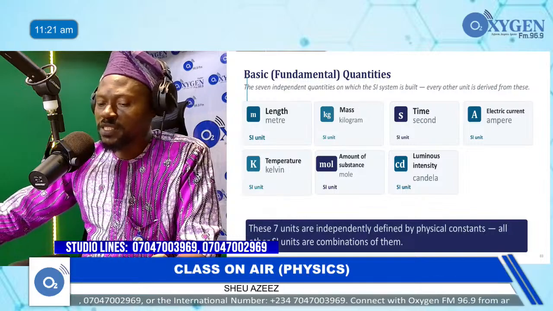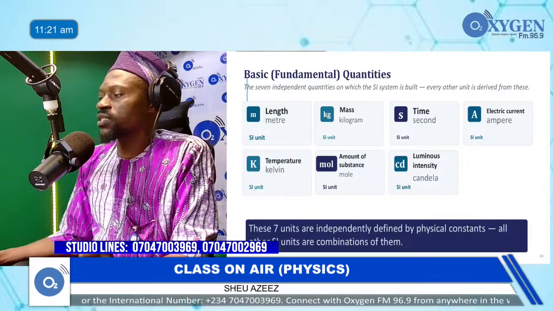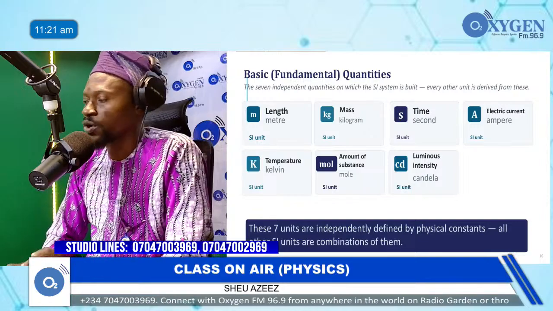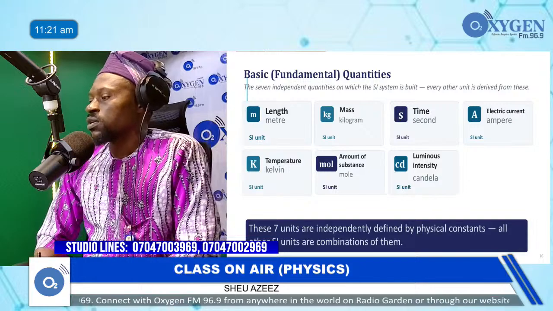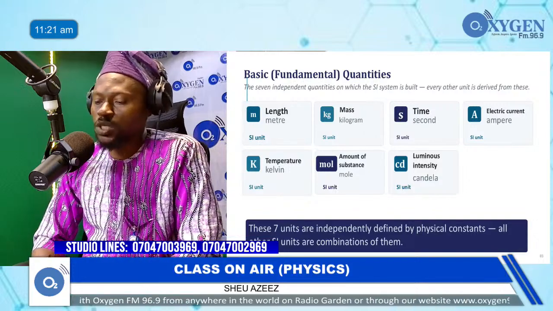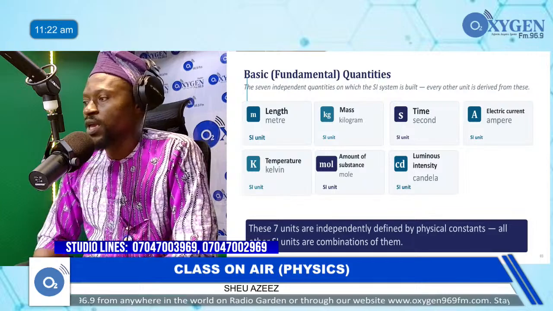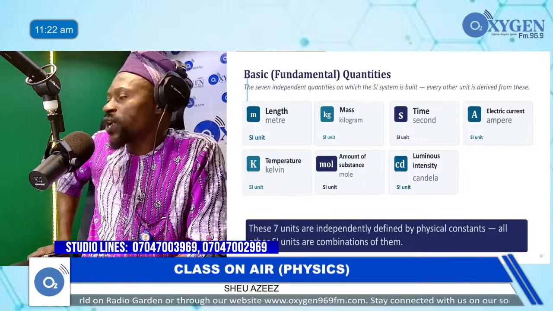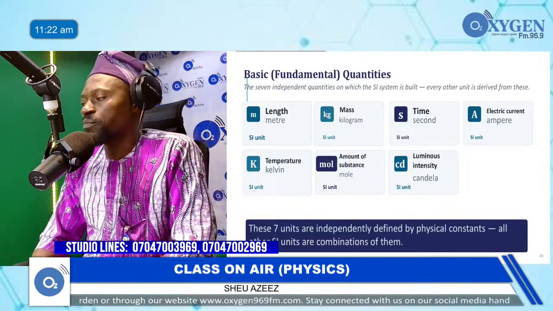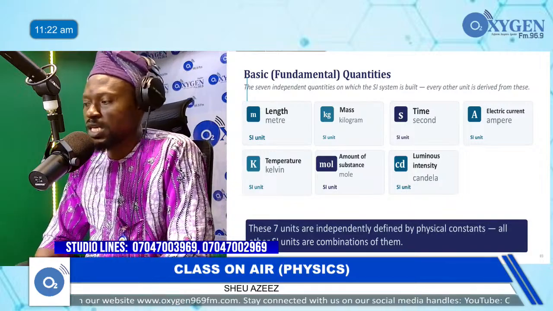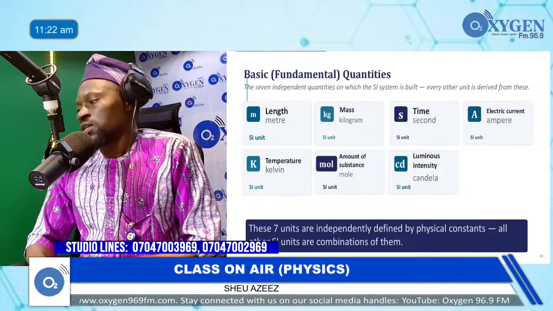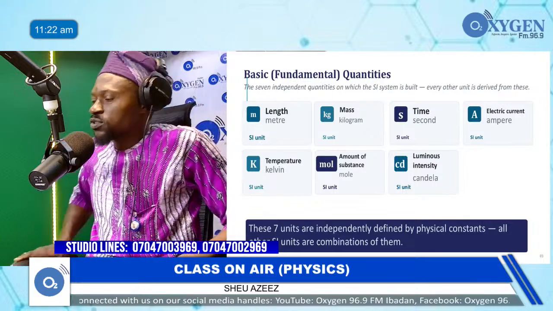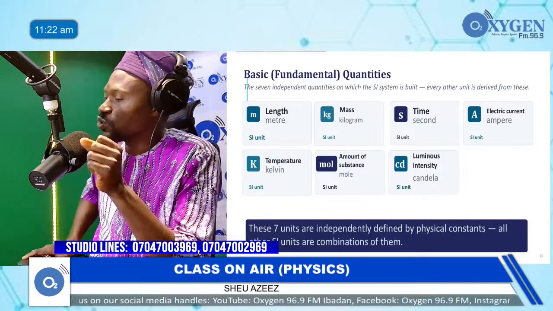The next quantity is electric current. In some texts, you can see it as only current. And then this one, the unit is ampere. The unit is ampere, and ampere goes thus: A-M-P-E-R-E. That's ampere. And then the unit symbol. So you can have it in 2 ways.